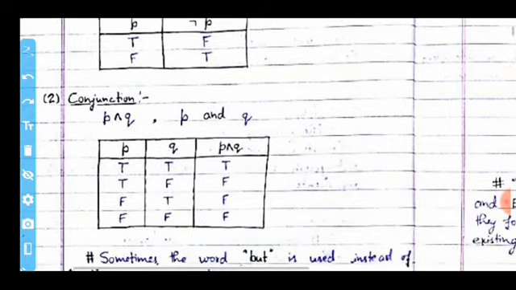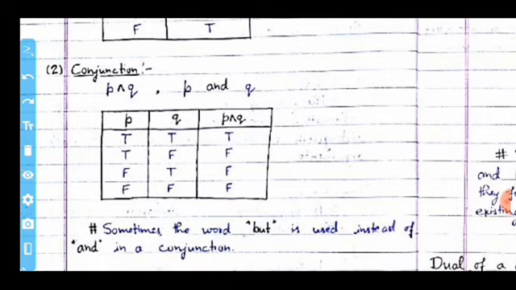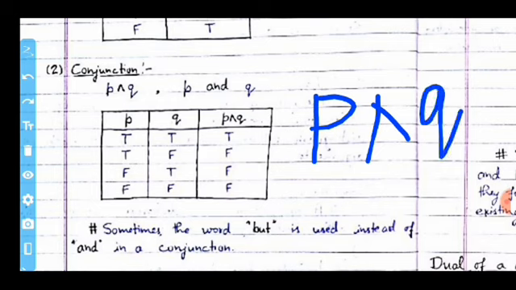Now we come to the conjunction logical operator. The conjunction logical operator is defined as P and Q, where P and Q are your statements or any values. So, in the truth table, when the values of P and Q are true, the conjunction produces true.